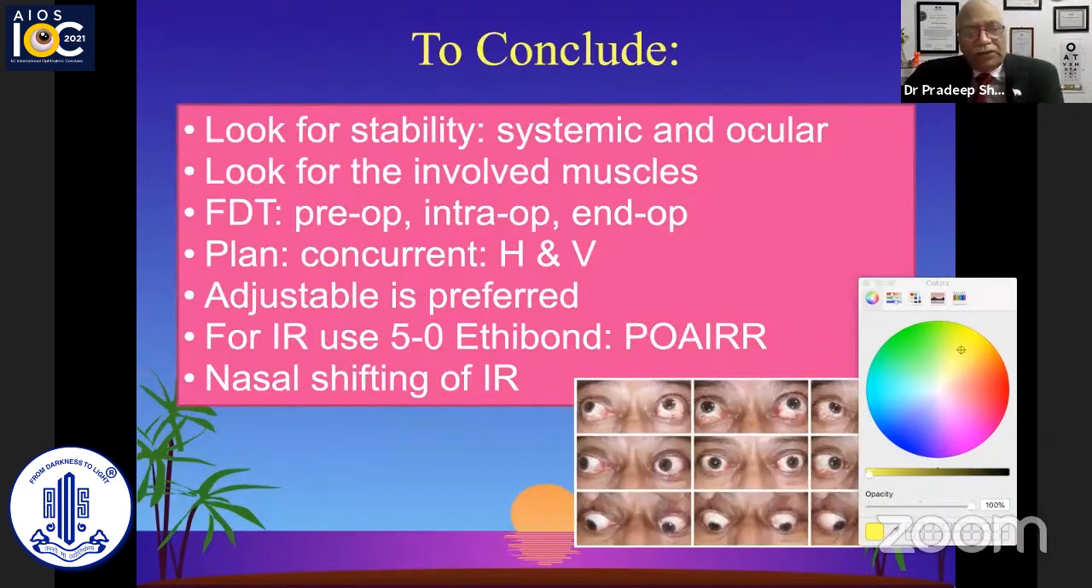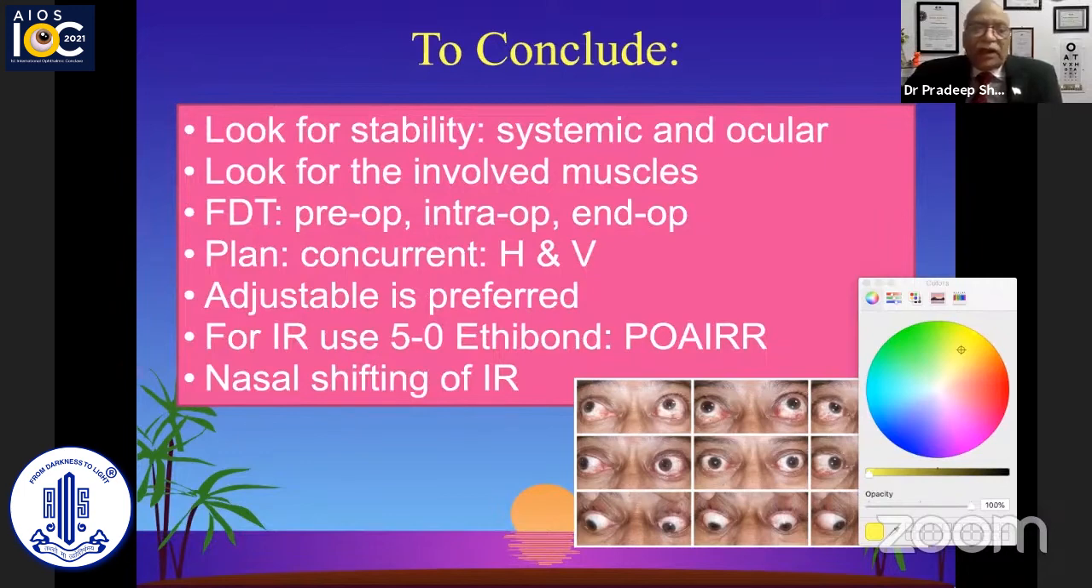So to conclude my talk, I would like to say that we need to look for stability. First of all, the systemic stability and also the ocular stability before we venture into a strabismus surgery. Secondly, we look for the involved muscles. And third, look for the force reduction test preoperatively, intraoperatively, and also at the end of the surgery, we should ensure that the FDT is free. The plan could be concurrent or it may be sequential, preferably a concurrent one, because both the horizontal and vertical muscles would be involved, and it is better to give a diplopia-free position to the patient by operating on both horizontal and vertical muscles.